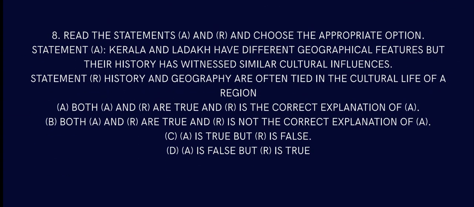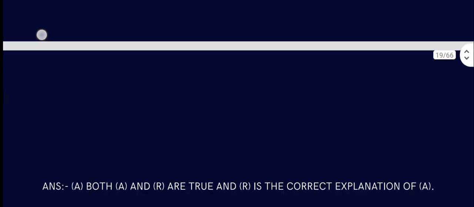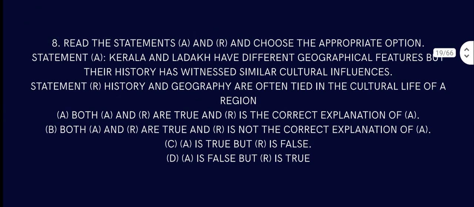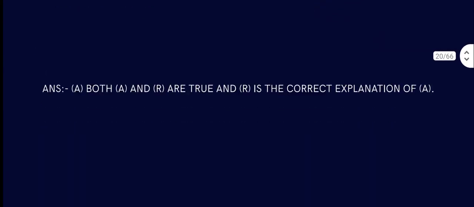Question number 8. Read the statements A and R and choose the appropriate option. Statement: Kerala and Ladakh have different geographical features, but their history has witnessed similar cultural influences. That is true. History and geography are often tied in the cultural life of a region. Both A and R are true, and R is the correct explanation of A, because the geography of a place and its history are interlinked, and that's how culture forms. Ladakh and Kerala have different geographical features, but their history has similar cultural influences, from Arab traders, pilgrimages, and all sorts of things.